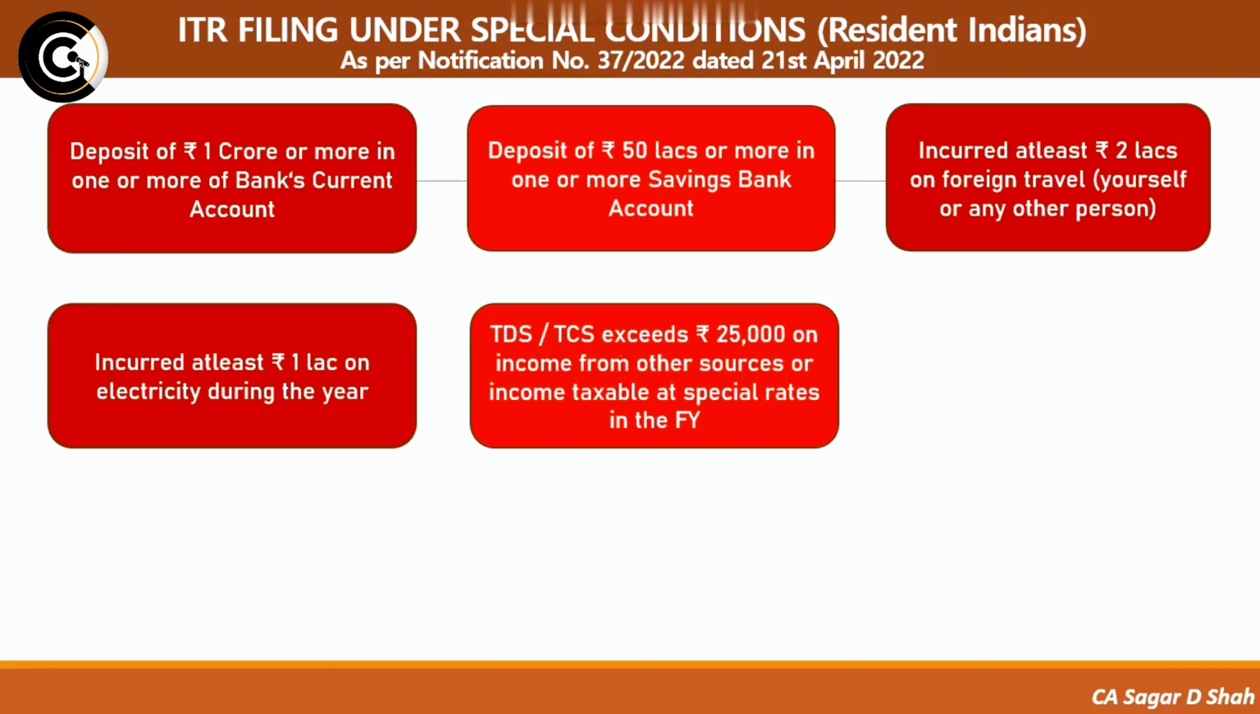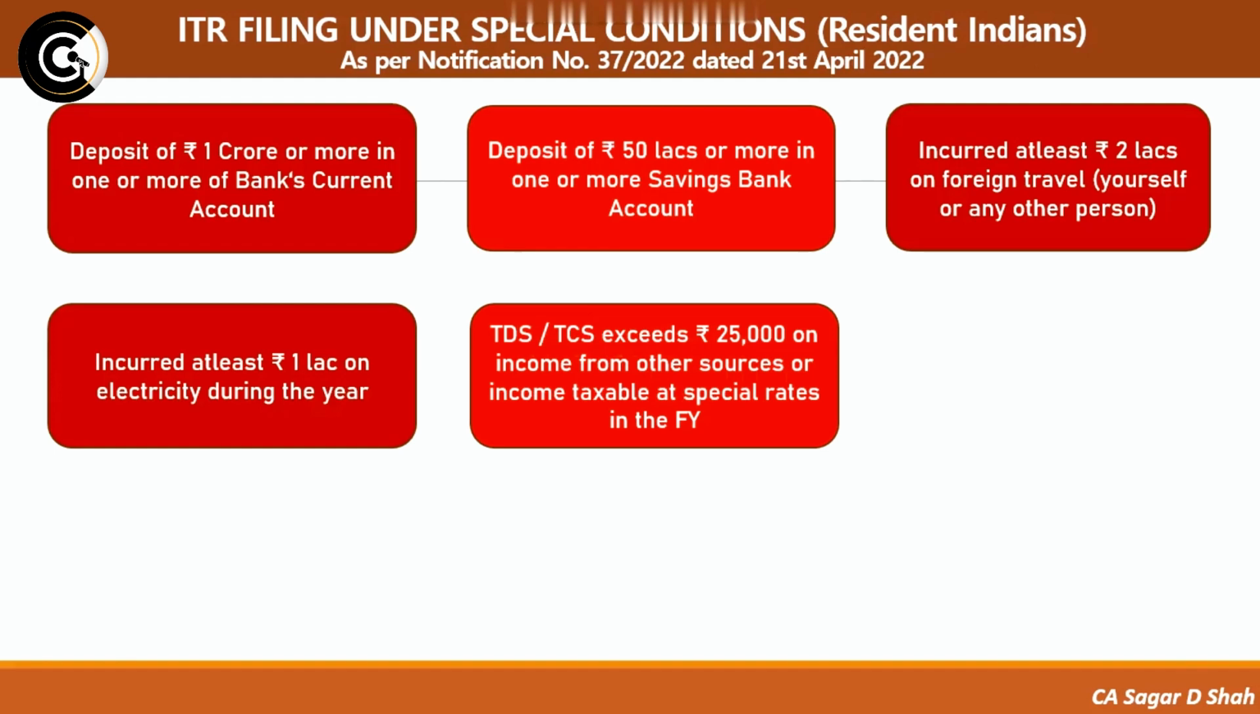It says that TDS, which is tax deducted at source, or tax collected at source, exceeds rupees 25,000 on income from other sources or income taxable at special rates in the financial year. So let's say that there is a salaried person. As per section 192B, the employer already deducts TDS on his salary income if it exceeds 5 lakhs in the financial year. But that is not what this condition says. This condition says that whether or not the TDS on salary is getting deducted or not.